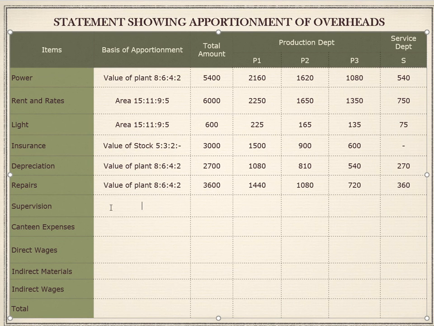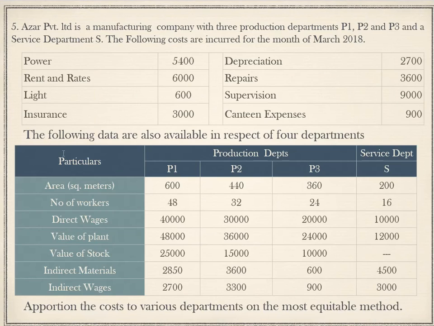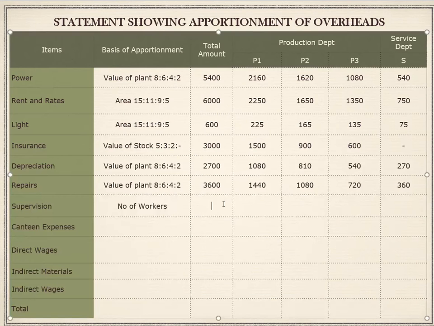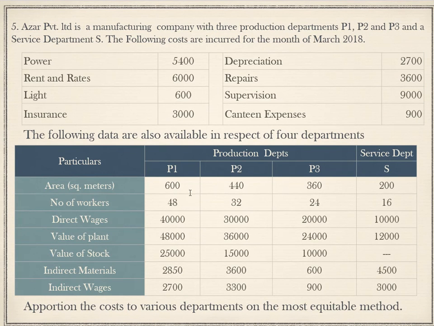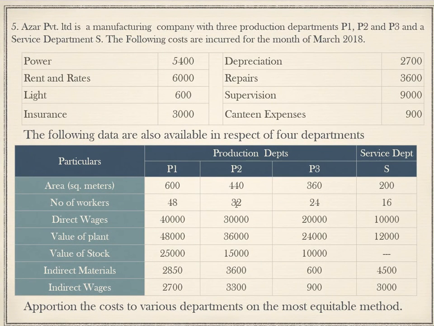Next one is supervision. As you know, the basis for apportionment of supervision is number of workers. Now let us go back to the question. The supervision charge is 9,000. The basis of apportionment ratio is going to be number of workers, 48 is to 32 is to 24 is to 60. So if we divide it by 8, 8 6s are 48, 8 4s are 32, 8 3s are 24, 8 2s are 16.